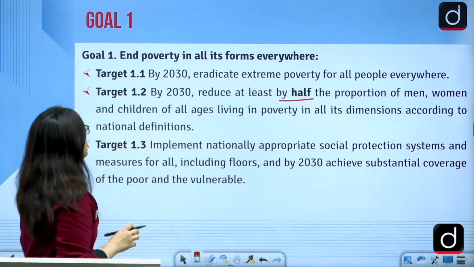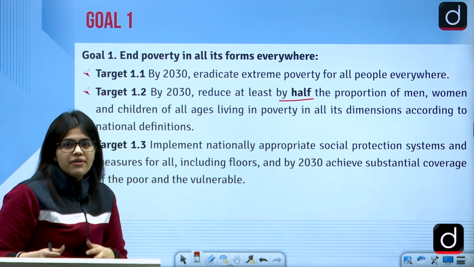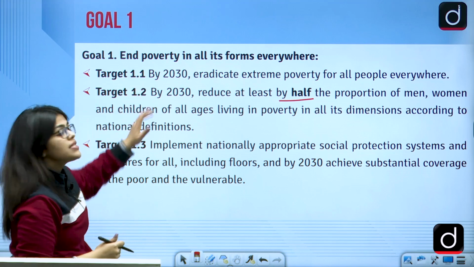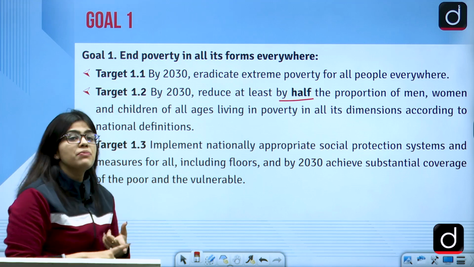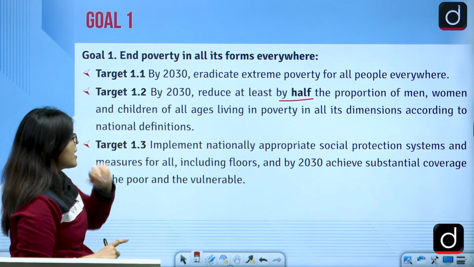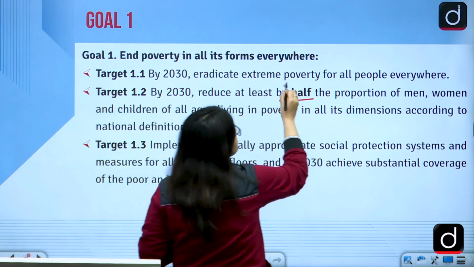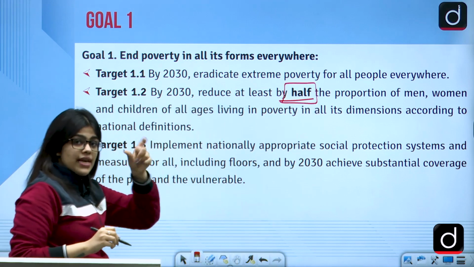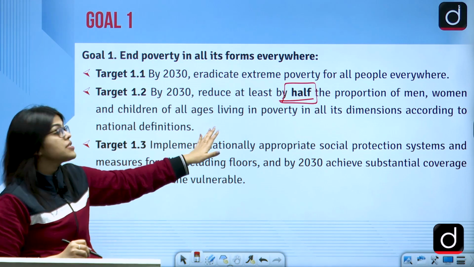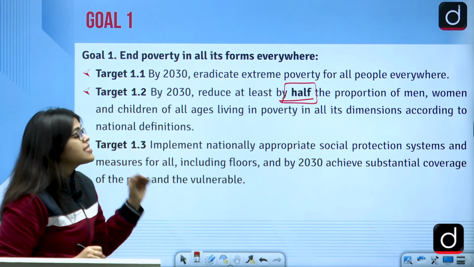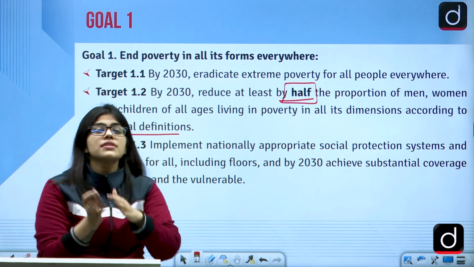So you should know, the first goal is to end poverty in all its forms and everywhere. Target 1 says that by 2030, eradicate extreme poverty for all people everywhere. Then the next target says that by 2030, reduce at least by half the proportion of men, women and children of all ages living in poverty in all its dimensions according to national definitions. So now, reduce the poverty to half.